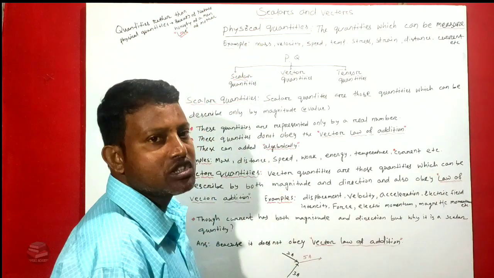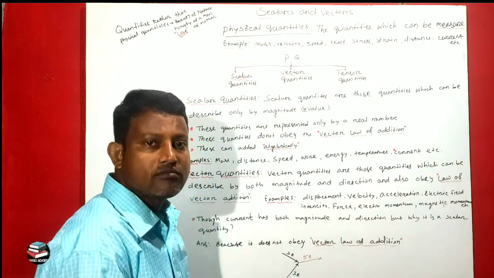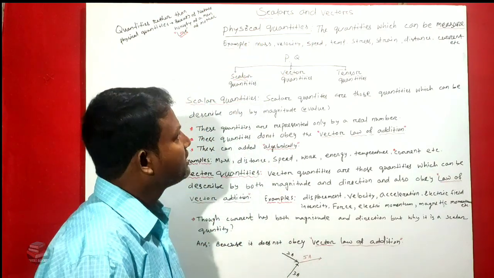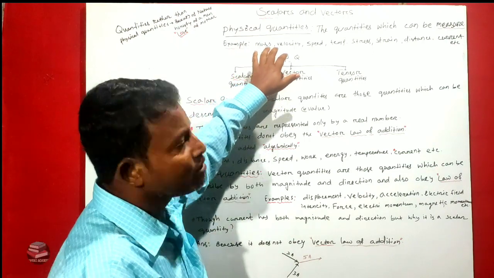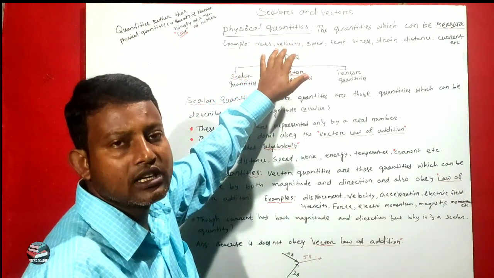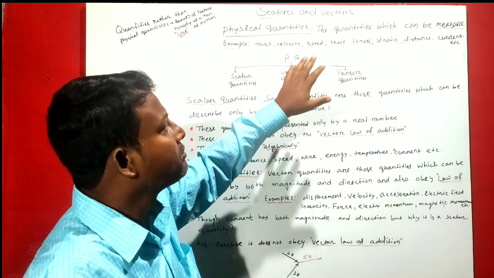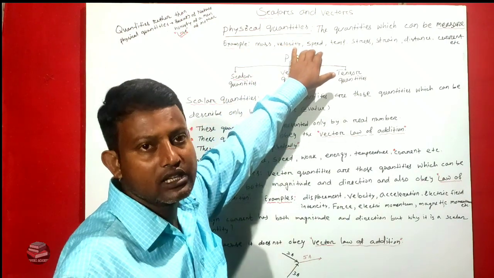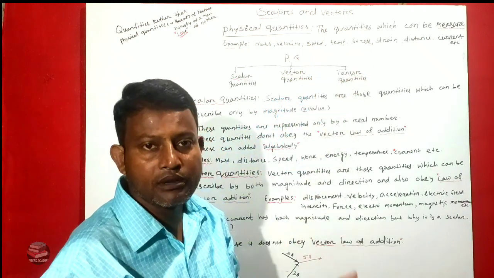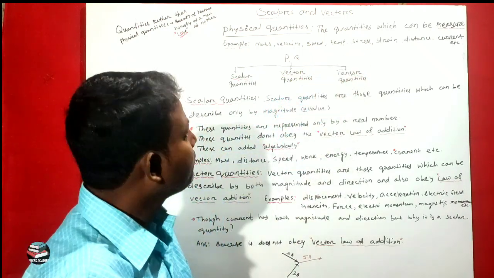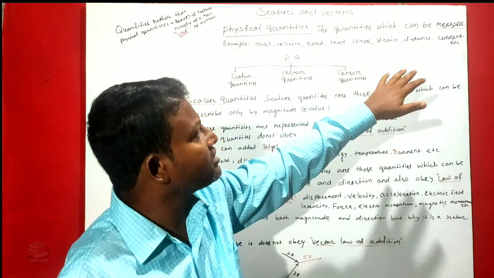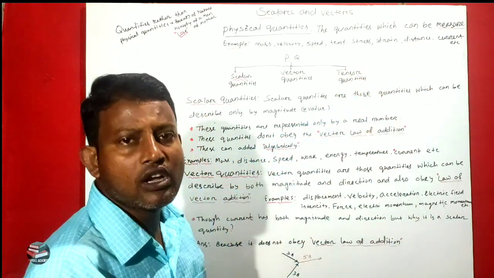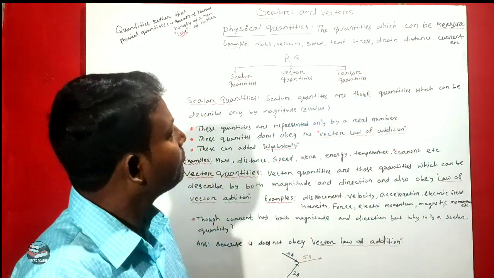Mass, the units of mass: kilogram, gram, milligram. These are the units of mass. Velocity: meter per second, kilometer per hour, centimeter per second. These are the units of velocity as well as speed. Temperature: degree Celsius or degree Fahrenheit. Stress, strain, distance, current, they also need some units.